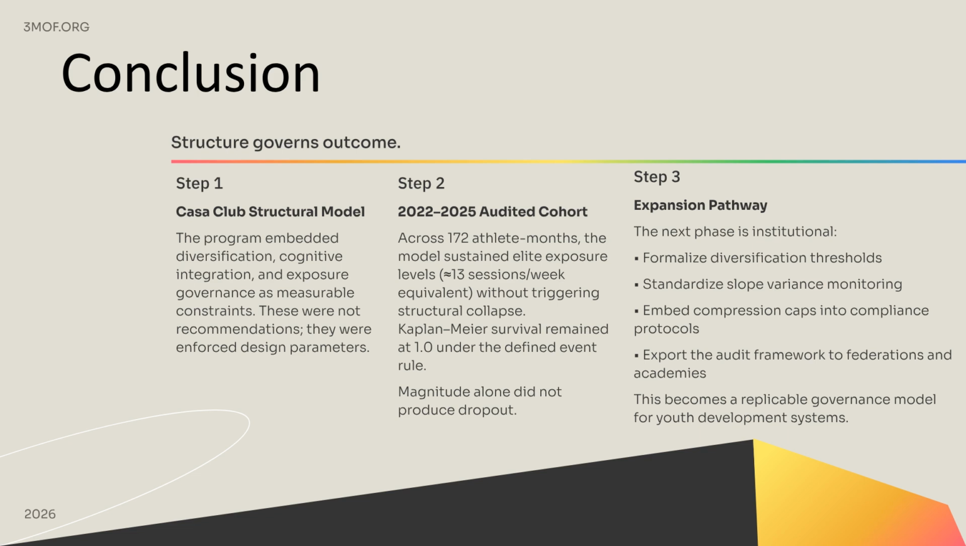Step 1 involved enforcing structural parameters. Step 2, the 2022 to 2025 audited cohort sustained elite exposure without structural collapse. Step 3 is the expansion pathway, formalizing thresholds and standardizing governance for replicable youth development.